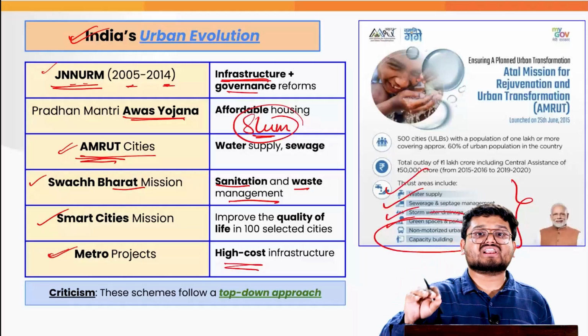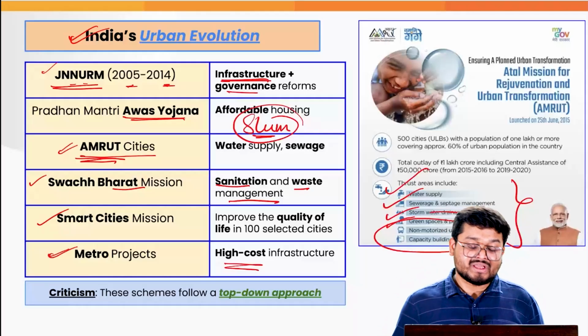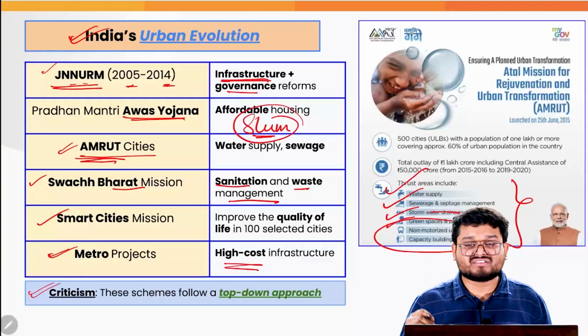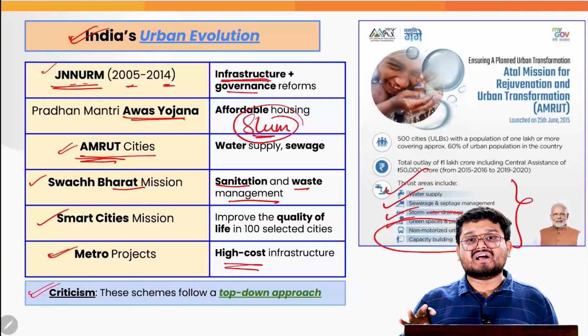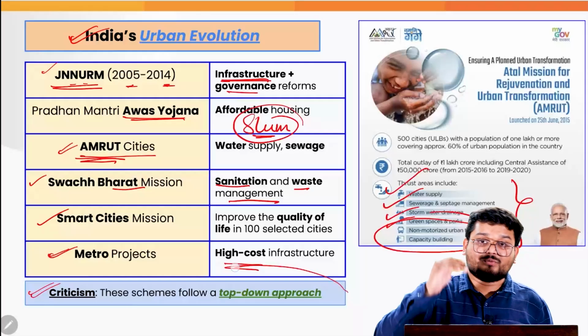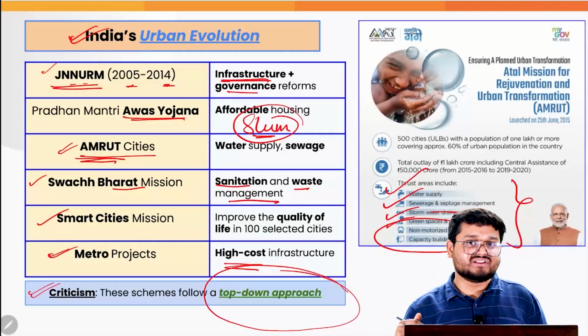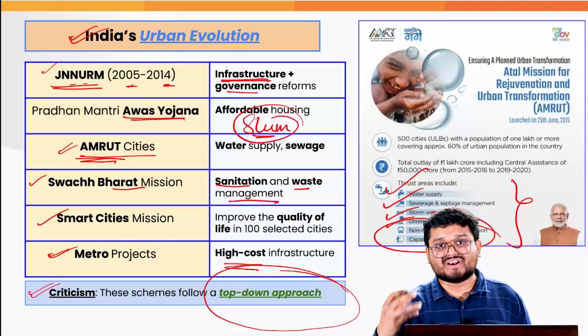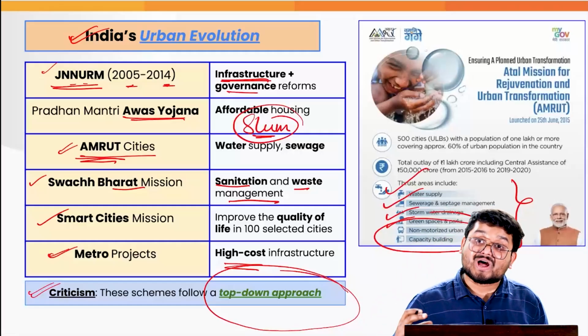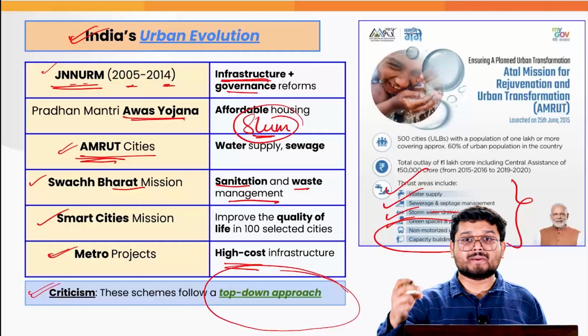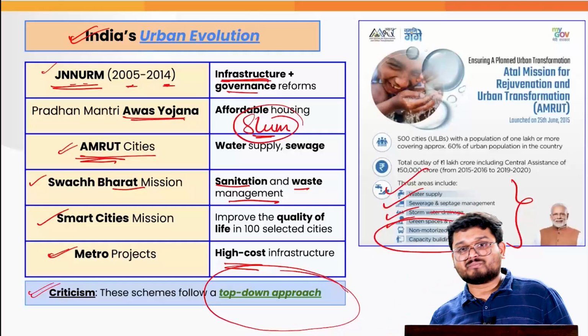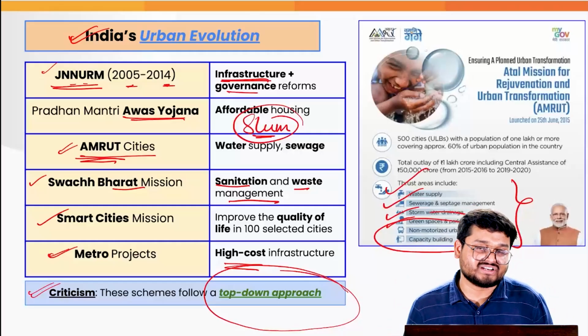Mainly here, the central government is taking all these initiatives. That is why we have the major criticism that all of these initiatives follow a top-down approach. That is, the center plans all the initiatives and gives various kinds of funds and grants. It also expects the state government to implement it, and finally the local government to execute the plan at the local city level.